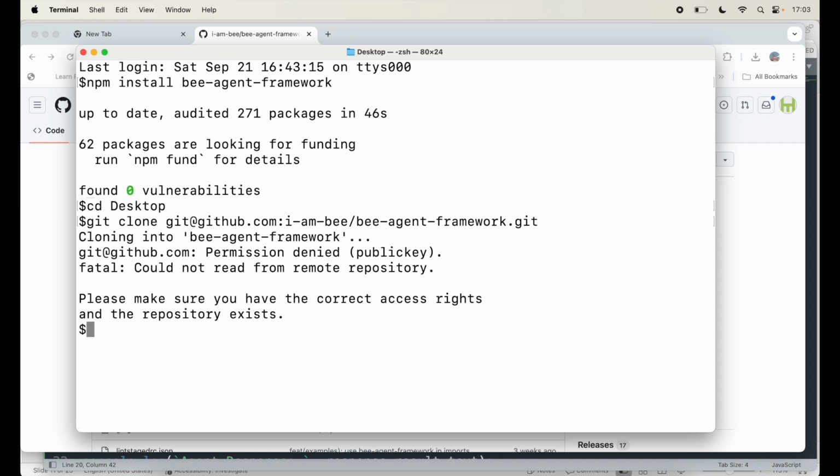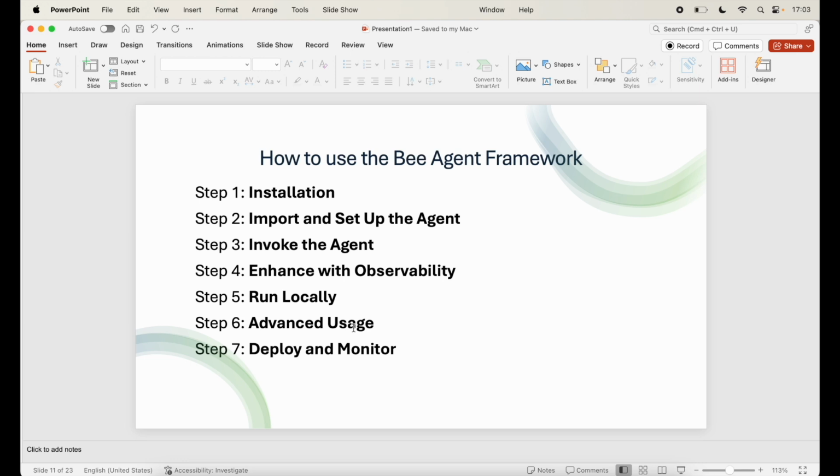The next step is to install the dependencies. You can just say yarn install to install the dependencies. Next, to start the agent, the command is yarn run start bee. So that's how you can start this. So this is how you can run the Bee framework locally. Next step, or step 6, is the advanced usage. Bee allows you to create dynamic tools, manage workflows, and include human in the loop mechanisms.